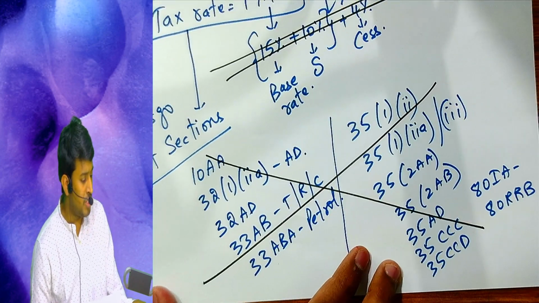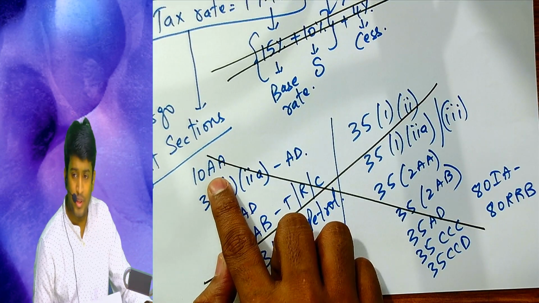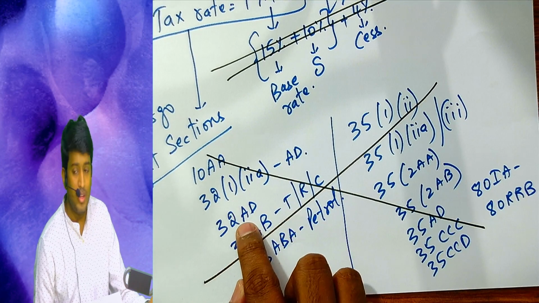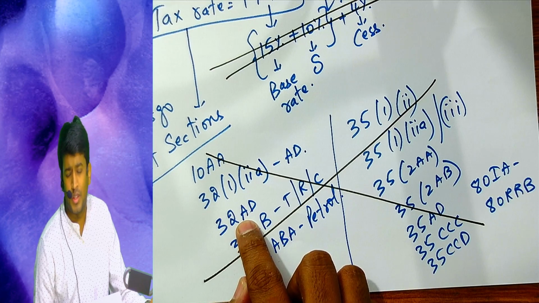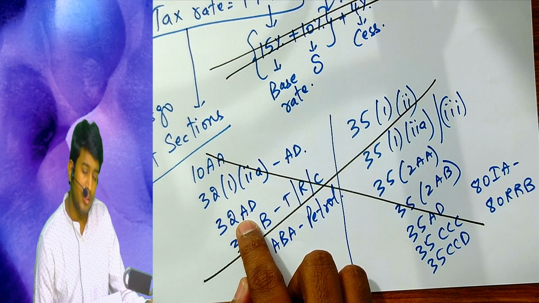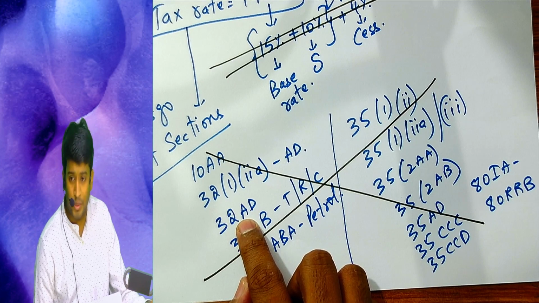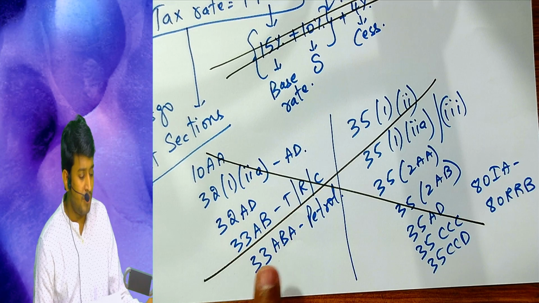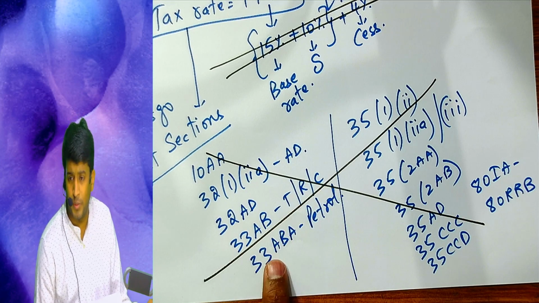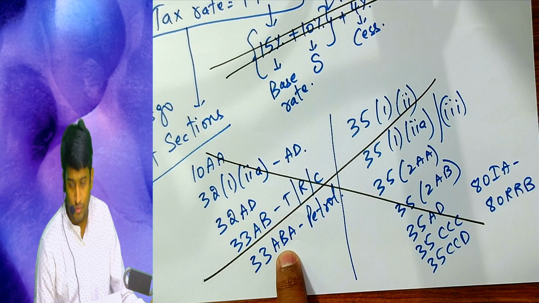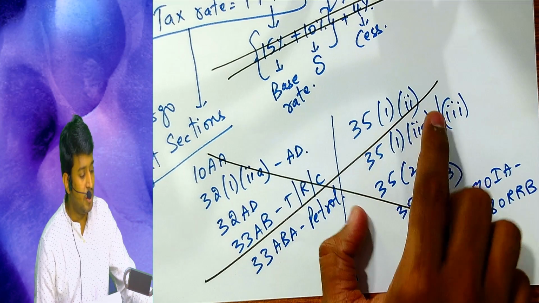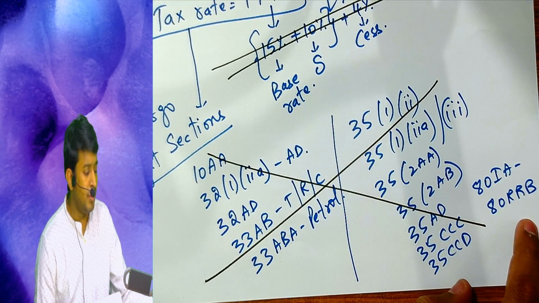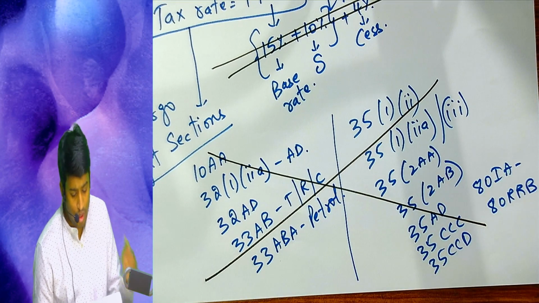So let us repeat which sections you have to forego. 10AA cess concept, I have to cover that. Additional depreciation, that investment allowance for Telangana, Bihar, West Bengal and Andhra Pradesh. 33AB tea, rubber, coffee business. If you have seen my 10th lecture on PGBP, this section is covered. If you have not checked it, please check it out. 35 clause 1, clause 2A, 35 speaks about scientific research, and 80 IA2, 80 RRB. All these sections you have to forego.